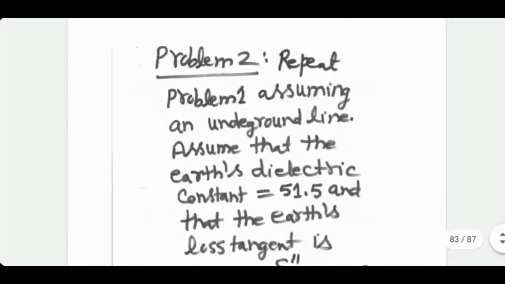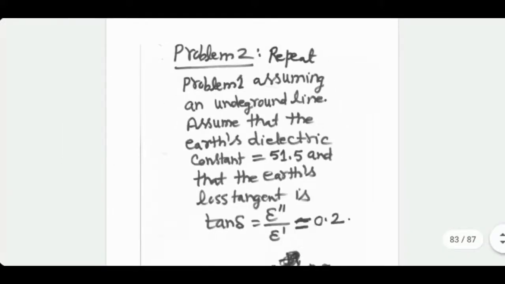The last thing in this document is problem 1 repeated for an underground line. You don't have to do it, but I thought I'll at least include it here. What I have assumed is that if the same problem is repeated when the two wires are underground, what will happen? What happens is dielectric constant of Earth approximately is 51.5. It may change, of course, but I'm assuming a value which is a nominal value. And in this case, the imaginary part of epsilon is also unfortunately not going to be 0. So that info is also given to you.